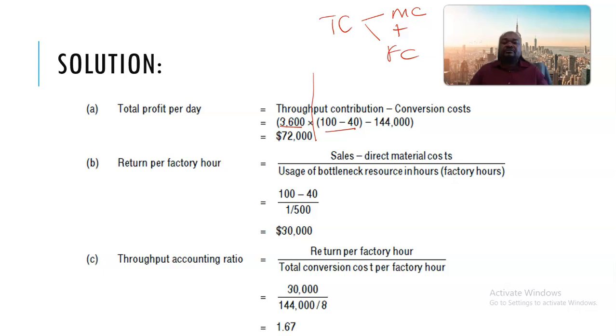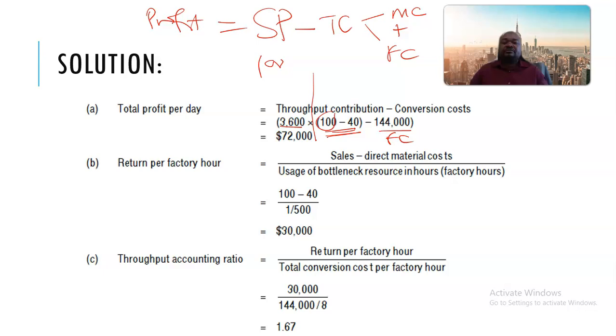All right. So here, the throughput contribution is taking care of the material cost, is deducting the material cost from the selling price, which is the 100. But we further deduct the factory costs. All right, because I say that for us to arrive at a profit, we need to say selling price, which is the 100, minus total cost.